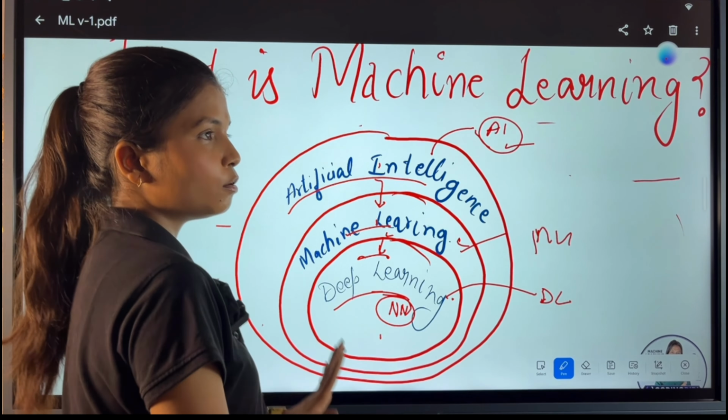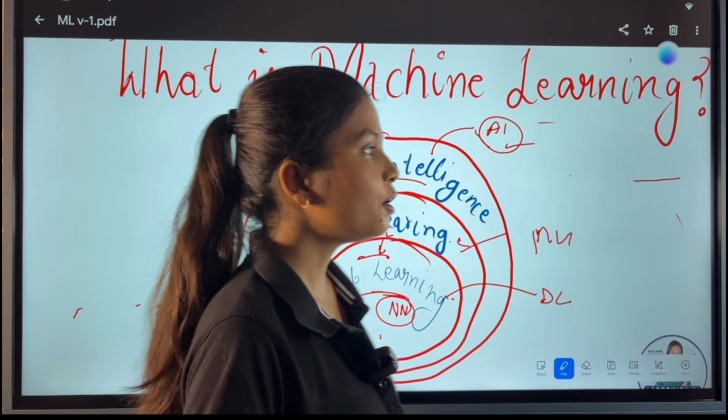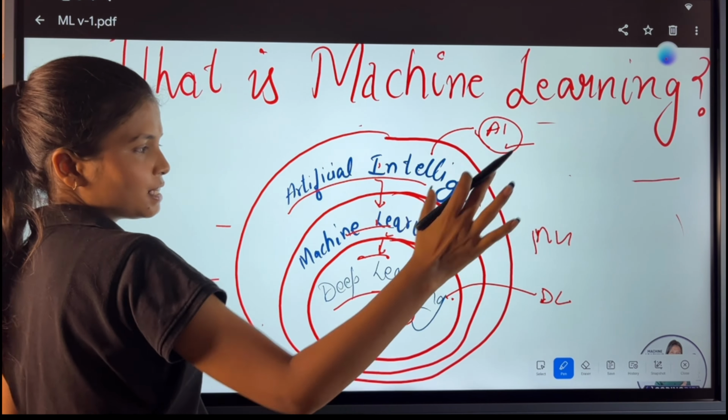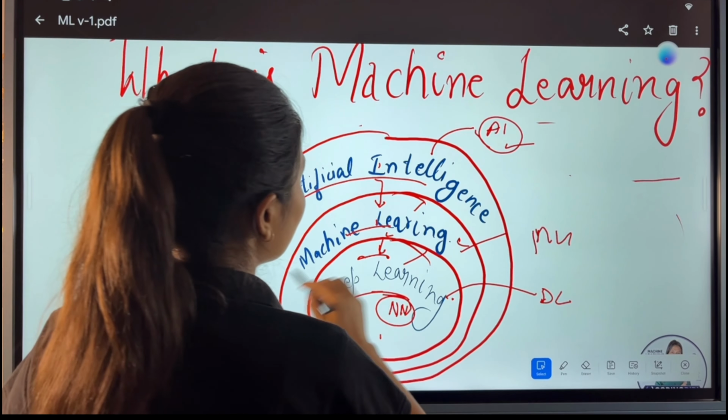These three are the terms which are very, very effective in this era of 2020. And you have to understand AI is just a fancy thing. What you have to learn is machine learning and deep learning. Now, let us jump on to the next concept.